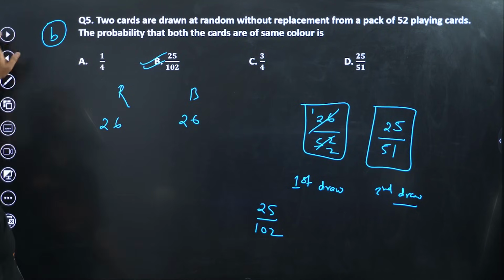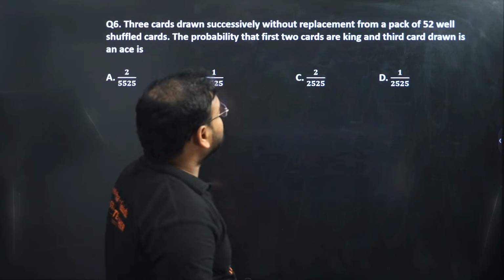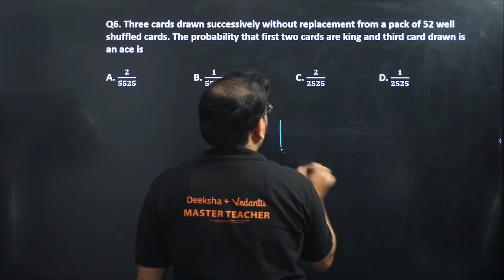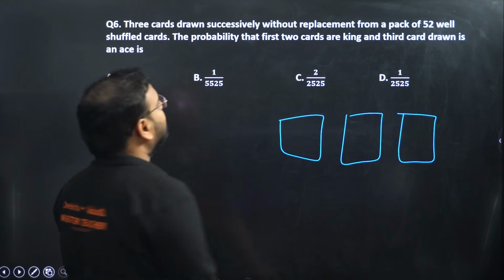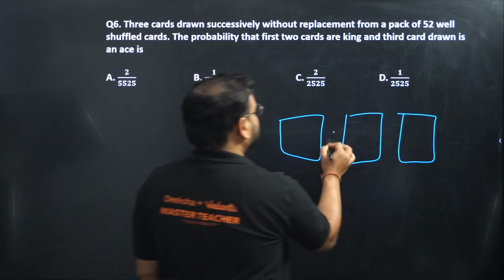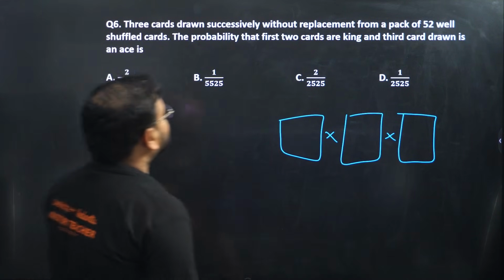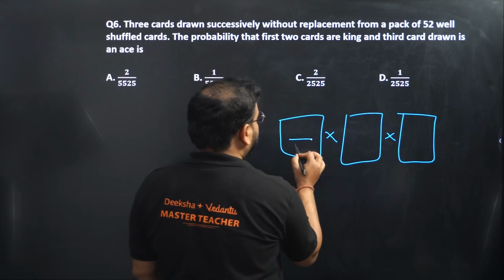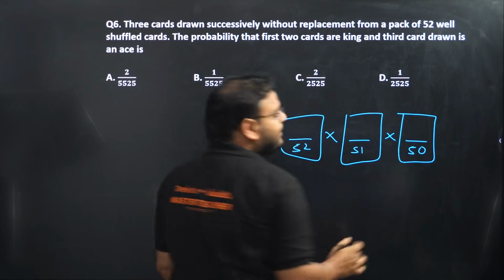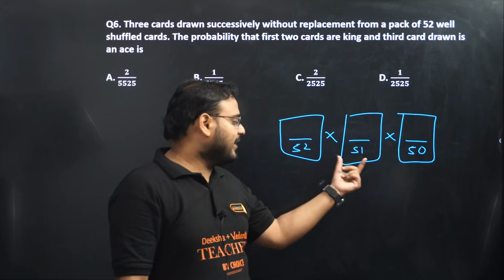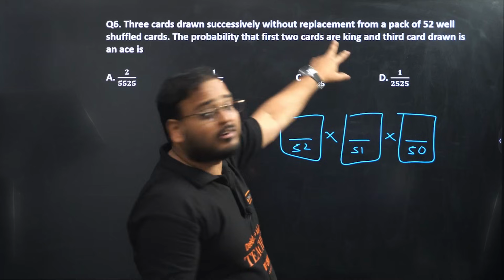Okay, next. 6th one. 3 cards drawn successively without replacement. Superb. So 3 boxes without replacement, sir. And it will be all what? Multiplication, because they are all drawn at the same time, means AND condition. Shuffle deck. First 2 cards are king. So first I'll have 52 cards here, then 51 cards, then 50 cards. What is happening? First draw there were total cards, second draw 1 card is reduced, third draw 2 cards is reduced because we have without replacement case.